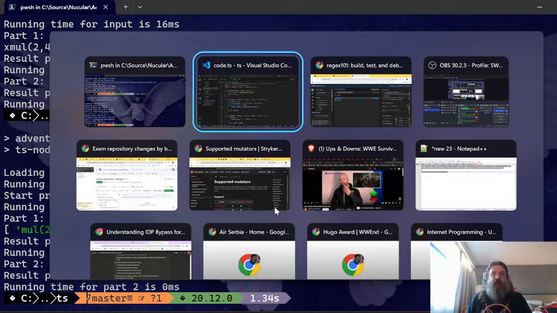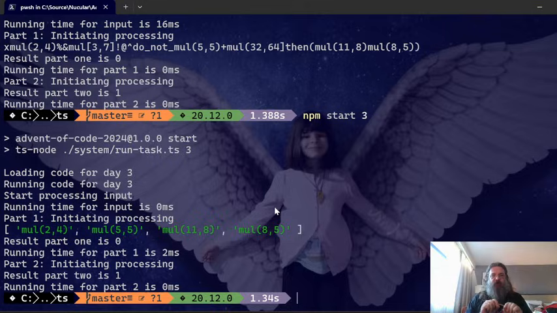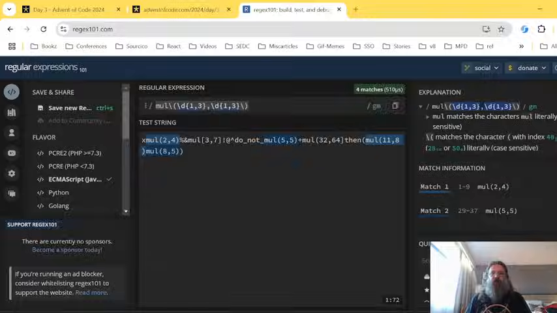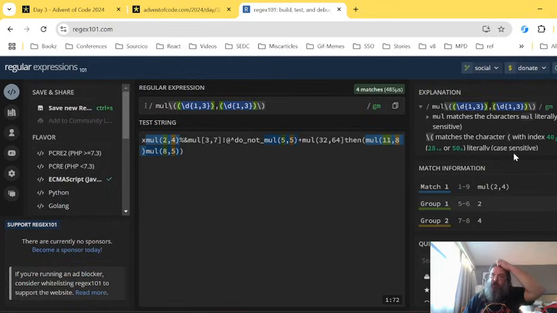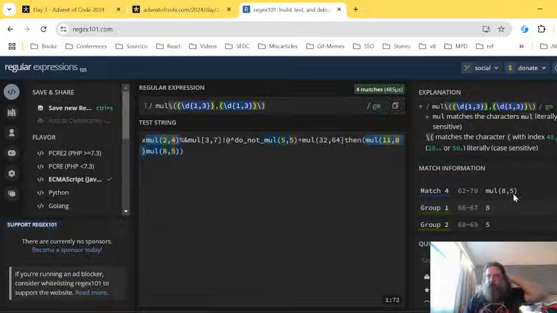Match number 1, match number 2, match number 3, match number 4. Now, it seems that it would be useful to get out the numbers, the 2 and the 4, the 5 and the 5, the 11 and the 8, and so on. So let's change our regex here so that we can actually get that. So I will say you are an actual group that I want to extract, and you are also another actual group that I want to extract, and we have that now.